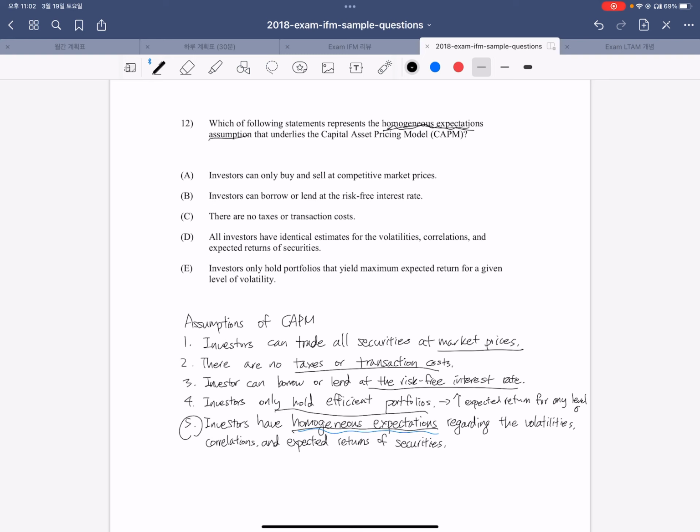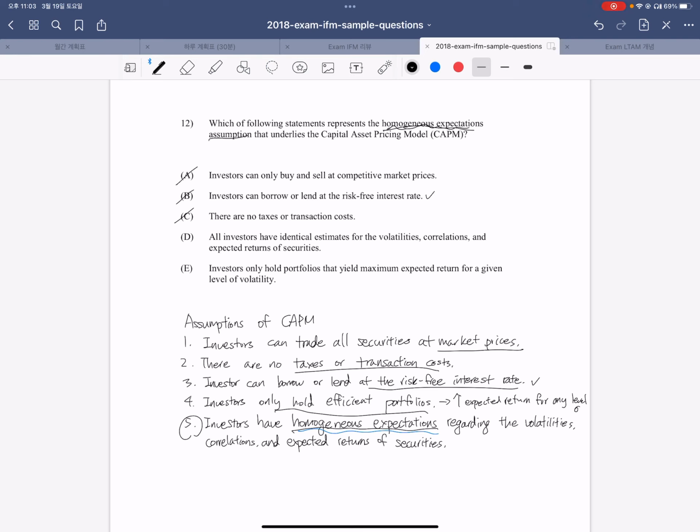So A says investors can buy and sell at competitive market prices. This is true, but this is not something about the homogeneous expectation. So we can cross out A. And investors can borrow or lend at the risk-free interest rate. Okay, so this fits the third assumption. However, it is not related to the homogeneous expectation. No taxes or transaction costs. This is also included in the assumption, but not about the homogeneous expectation, so we can cross out that one too.